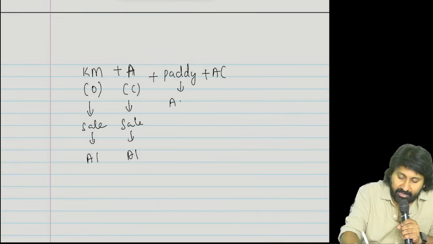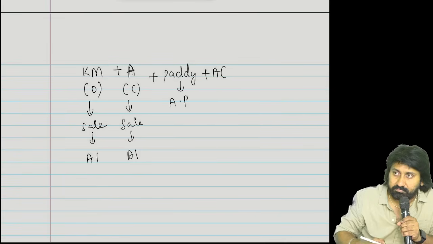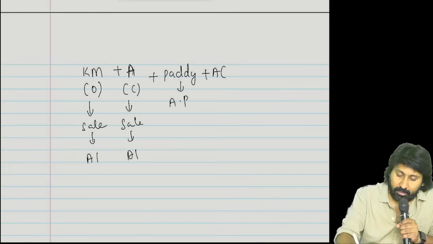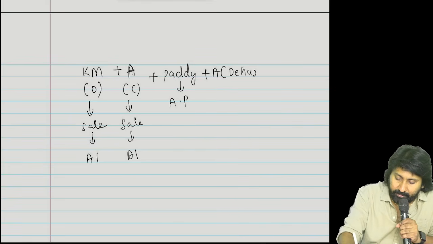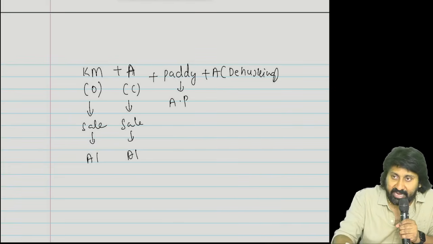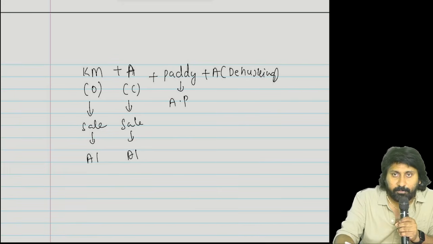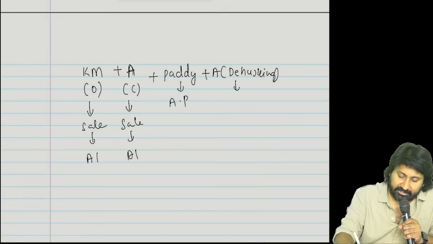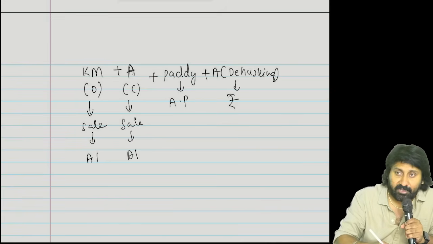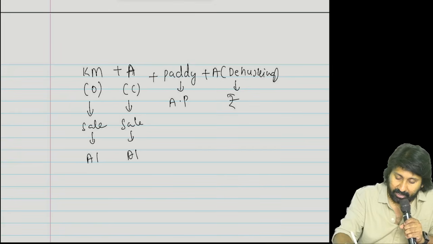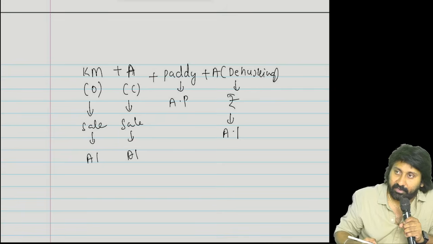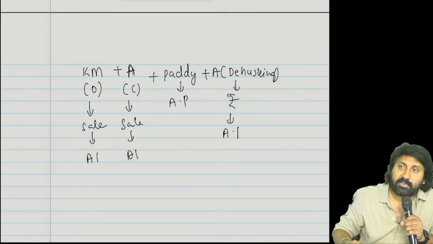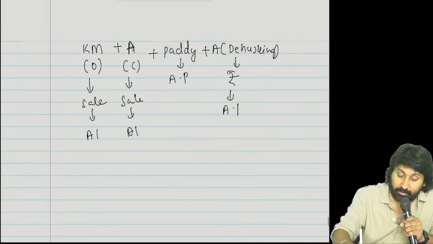Because paddy is a agricultural produce, A is also doing dehusking activity for the agricultural produce. From this he generated money, income. This also will become which activity? Because of that it becomes which income?